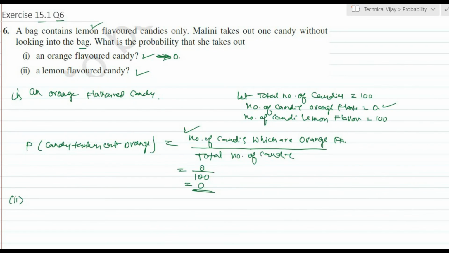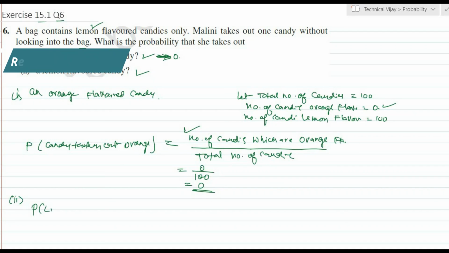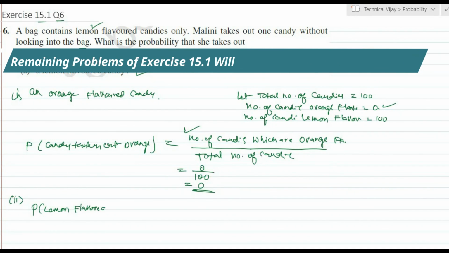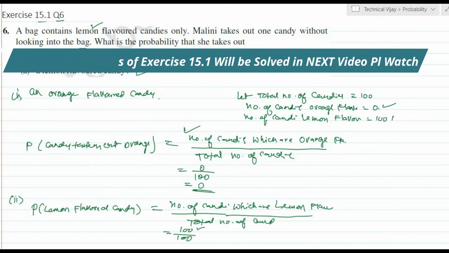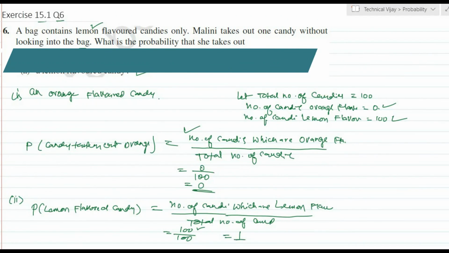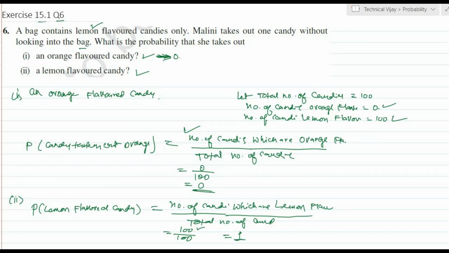We will take the second portion, a lemon flavored candy. The probability of a lemon flavored candy outcome is equal to the number of candies which are lemon flavored divided by the total number of candies. This is equal to 100 by 100, because 100 lemon candies are there. Hence the probability of this one will be 1, which means it will surely happen.